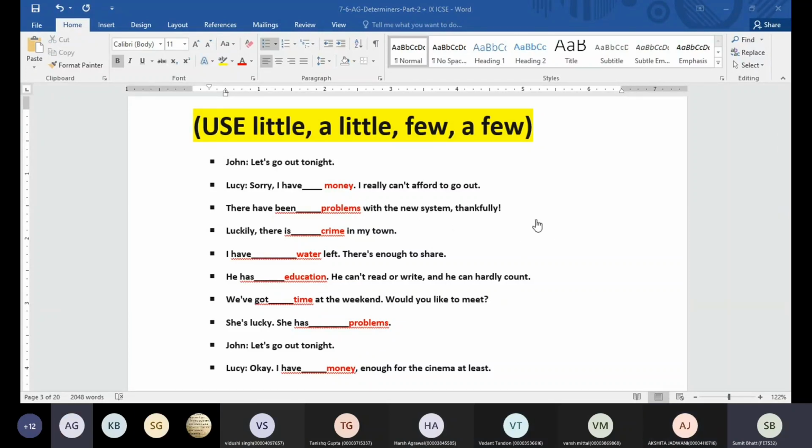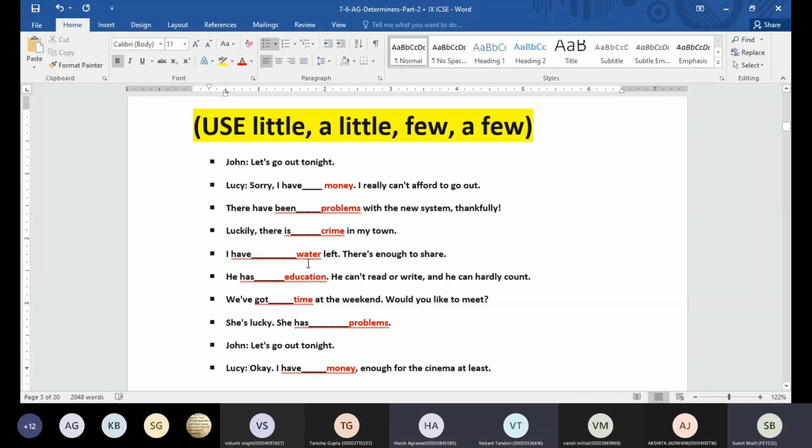If you have difficulty knowing whether it's a countable noun or an uncountable noun, use how much or how many. What do we say? How much problems you have, or how many problems you have? How many. Here you are saying how many problems, so that means problems is a countable noun.